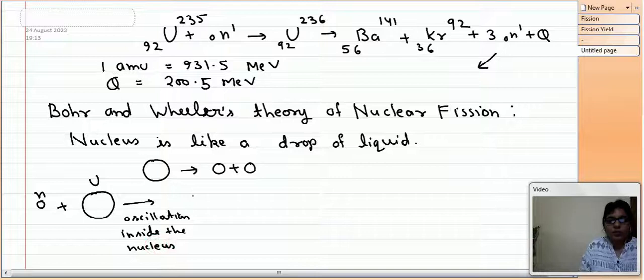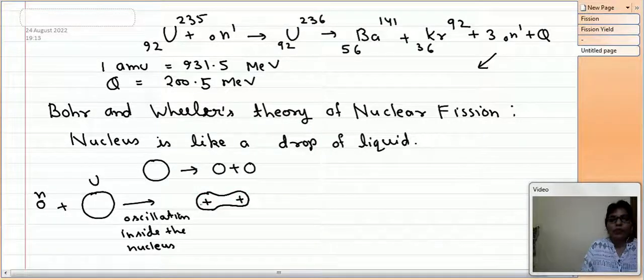And because of this oscillation, it will change into some other shape, forming two poles, both with positive polarity, because it is going to break into two nuclei.